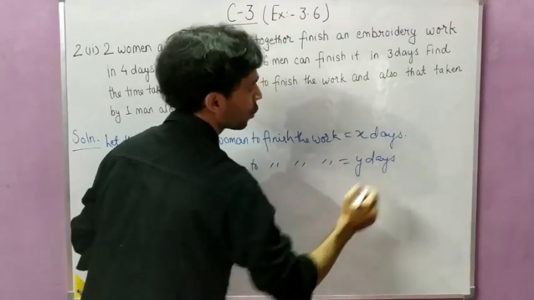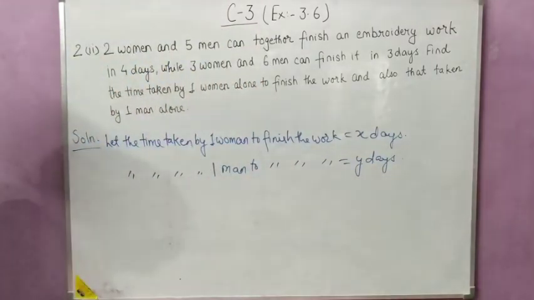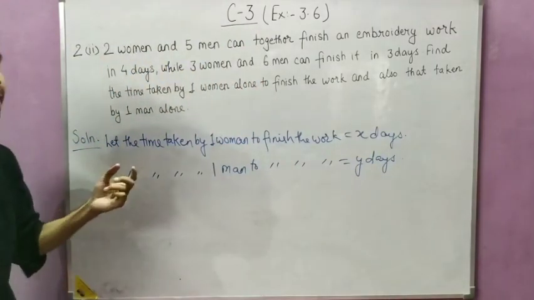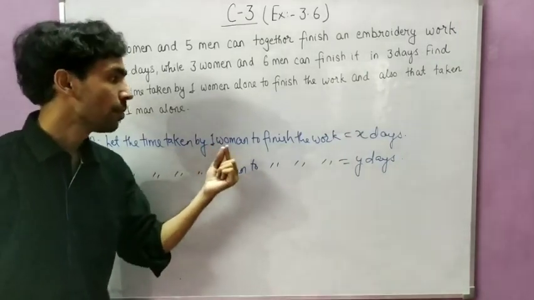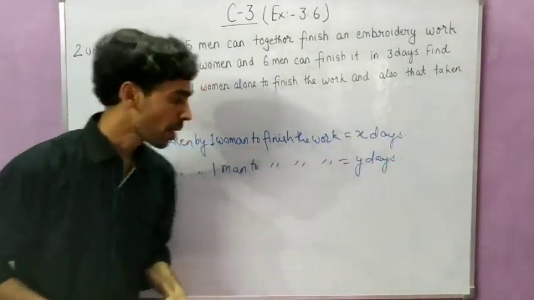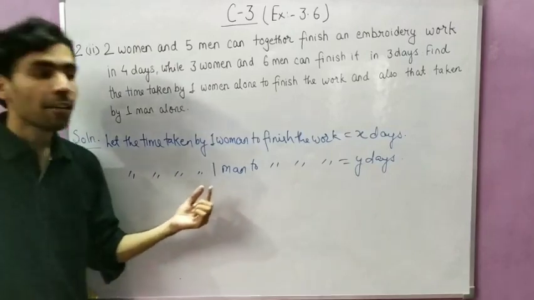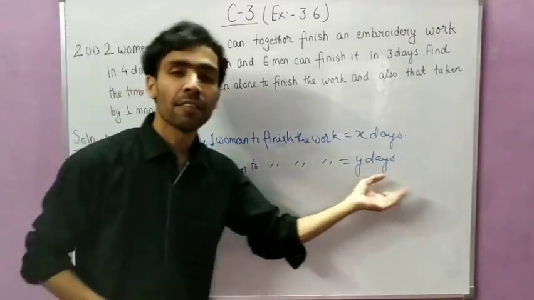First you have to assume these two things. What I have written is: let the time taken by one woman to finish the work be x days and the time taken by one man to finish the work be y days.